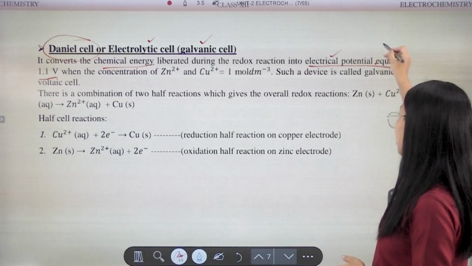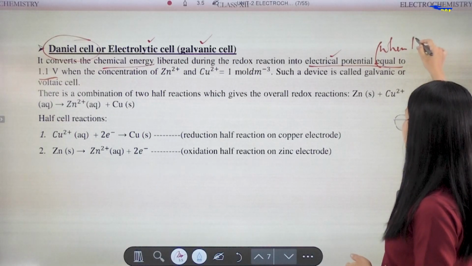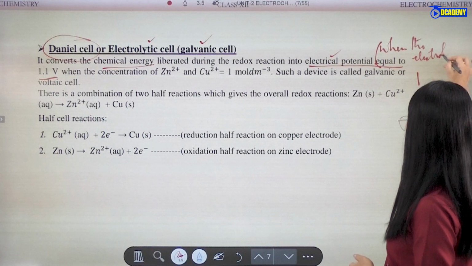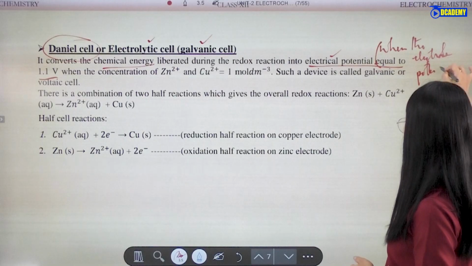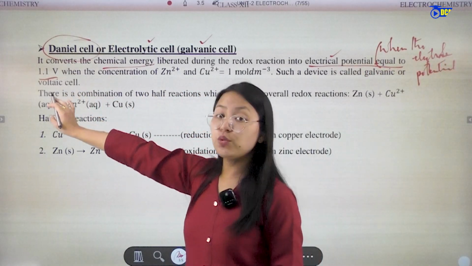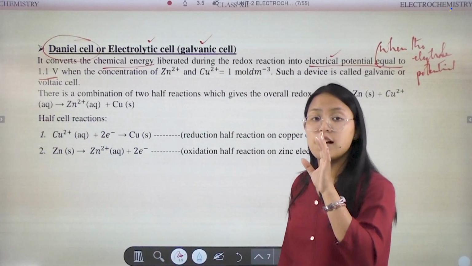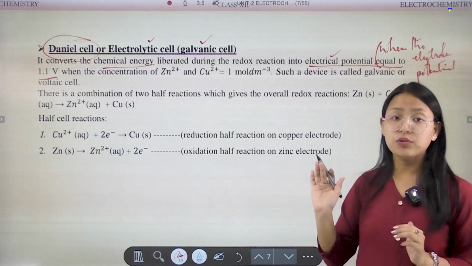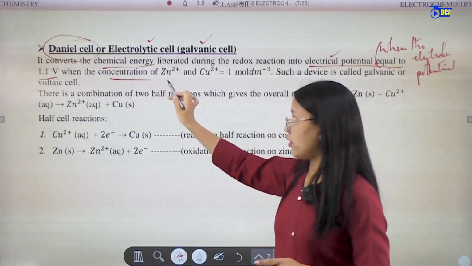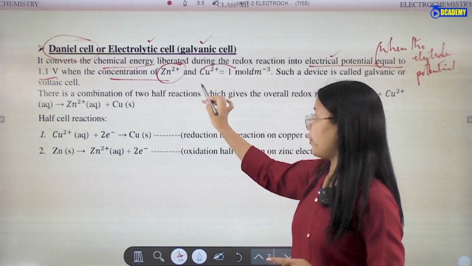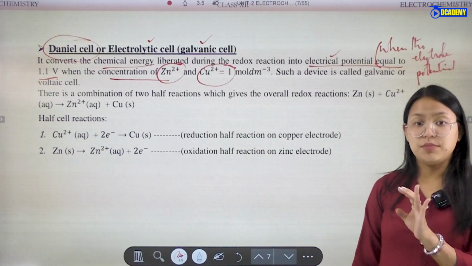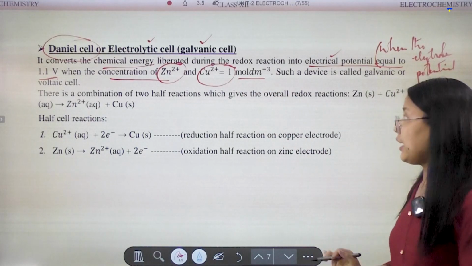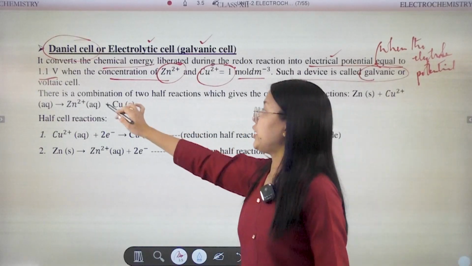When the electrode potential is equal to 1.1 volt, that is, the electrode potential of this Daniell cell or galvanic cell is 1.1 volt, when the concentration of zinc ion and copper ion is 1 molar, that is 1 mole per decimeter cube, such a device will be known as a galvanic or voltaic cell.